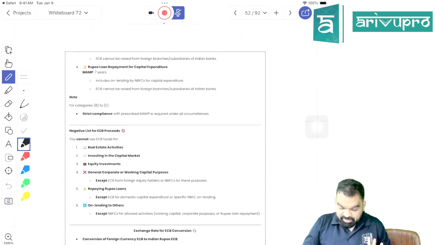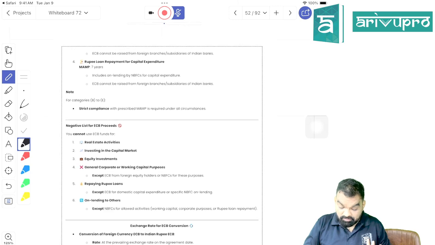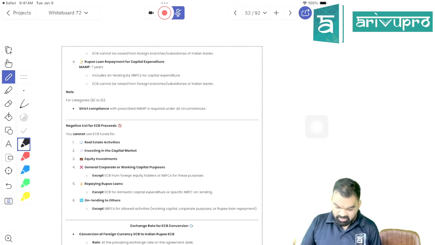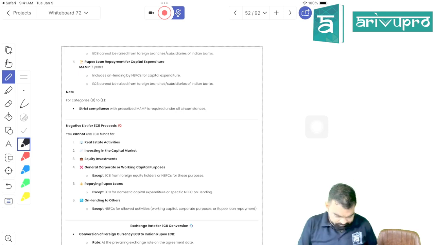Further, they are saying that for rupee loan repayment for capital expenditure, okay, where you are repaying a rupee loan which is related to capital expenditure, the minimum average maturity period should be 7 years.